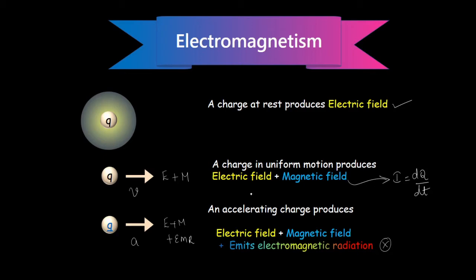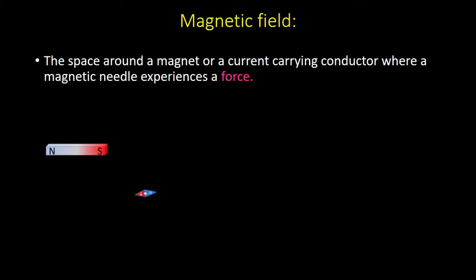Okay. Also, we had discussed electric fields and electric forces in our previous session. In today's session, let us talk more about magnetic fields and magnetic forces. What is a magnetic field? How do you define a magnetic field?